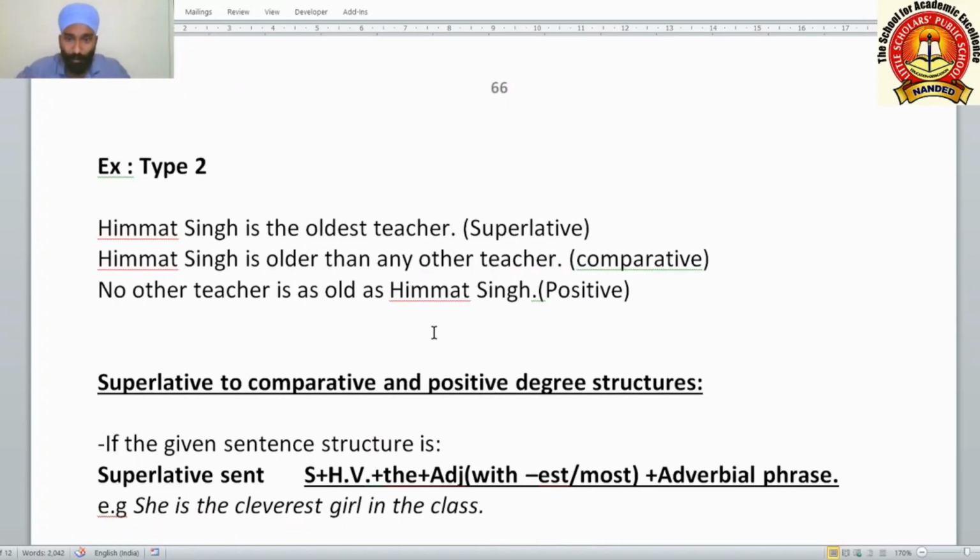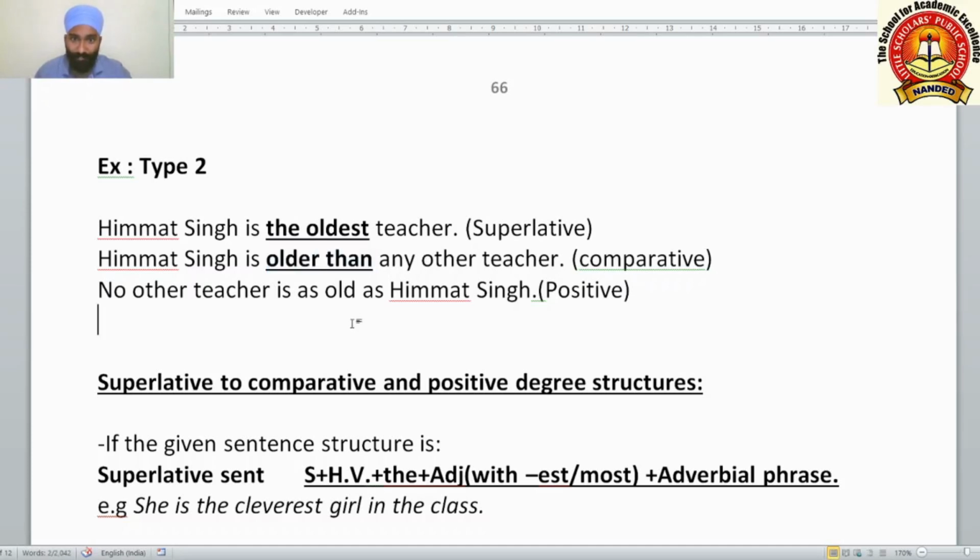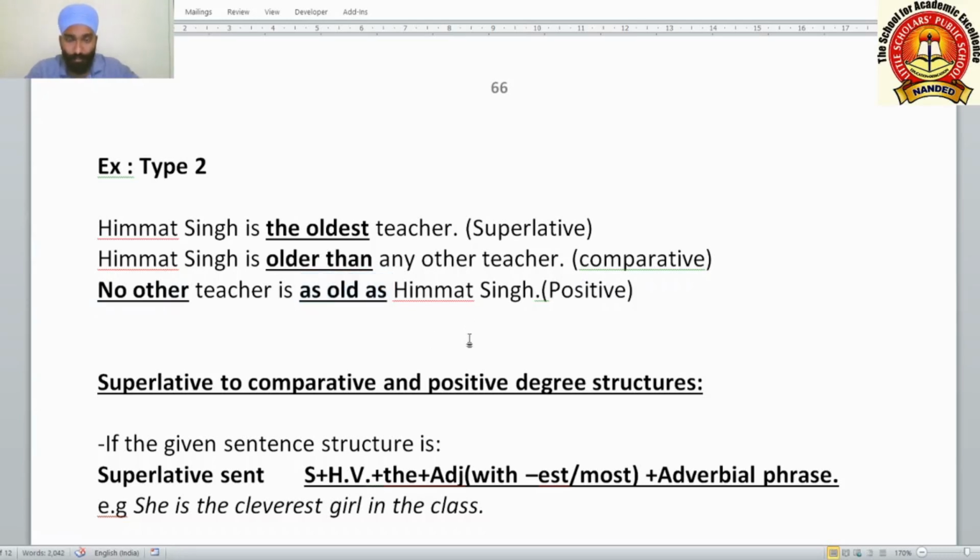If a sentence of such type is given to you, see what is important here. First, the plus the adjective in the superlative degree in the superlative sentence. Second one, than plus the er form of the adjective in the comparative degree. Thereafter, no other plus as plus the adjective in the positive degree. These three things you have to fit into your mind.